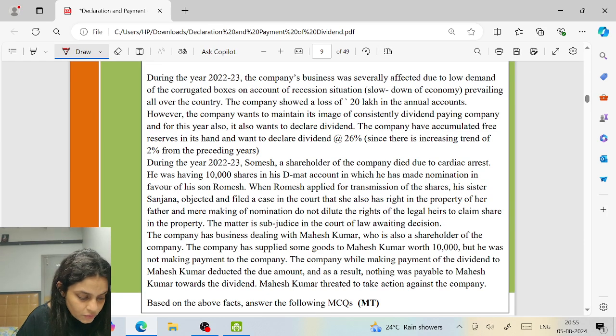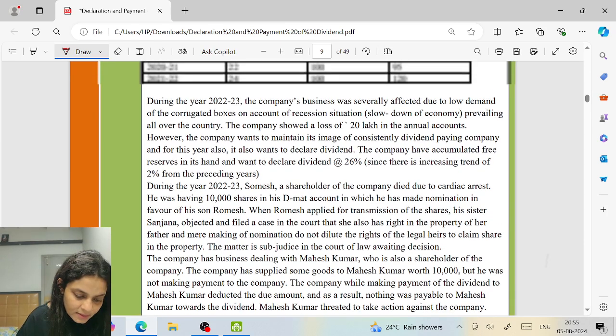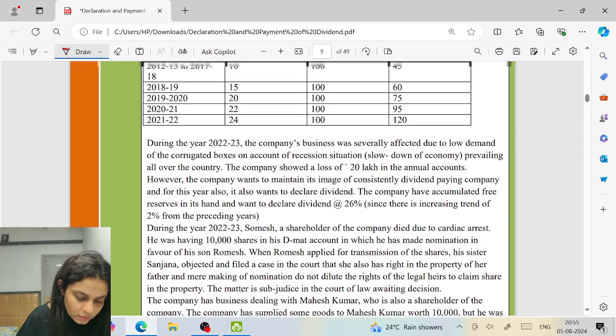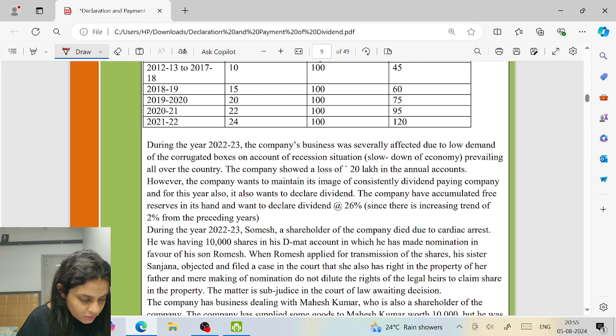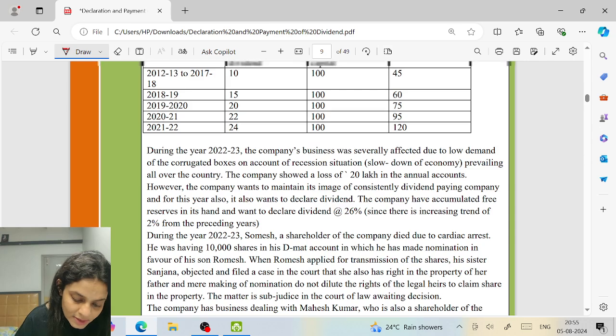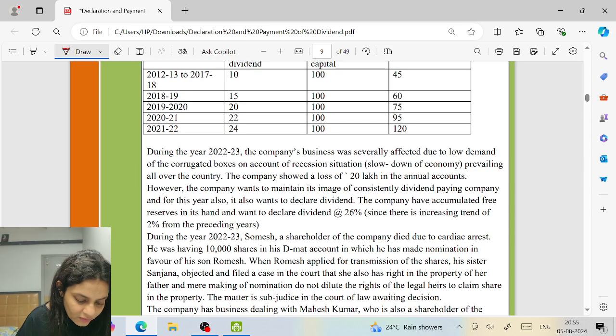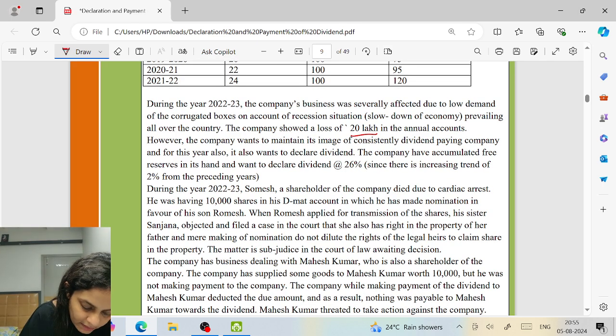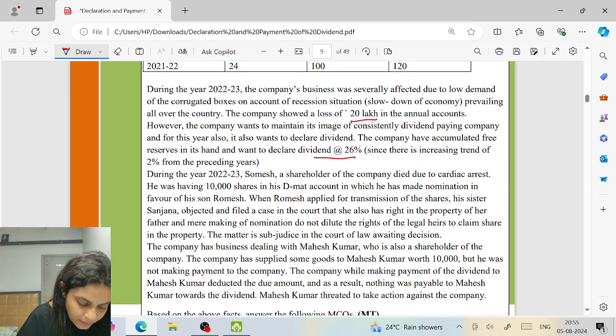Now, during the year 22-23, the company's business was severely affected due to low demand of corrugated boxes on account of recession, the slowdown prevailing all over the country. The company showed a loss of 20 lakh in the annual accounts. However, the company wants to maintain its image, so they wanted to declare a dividend at the rate of 26%.